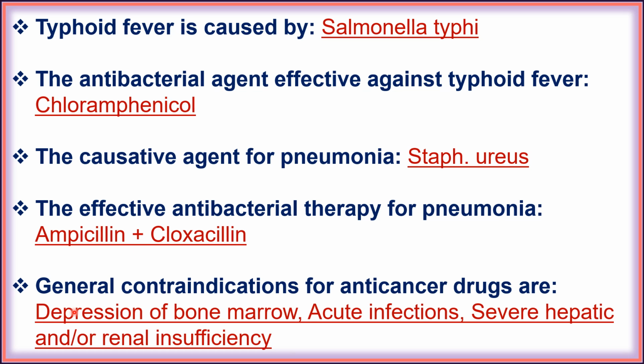Next, general contraindications for anti-cancer drugs. Contraindication means the disease condition in which the drugs cannot be given, that is, anti-cancer drugs are not given in which disease state: depression of bone marrow, acute infections, severe hepatic and or renal insufficiency. In these cases, anti-cancer drugs are contraindicated.